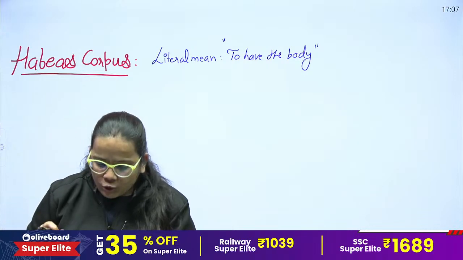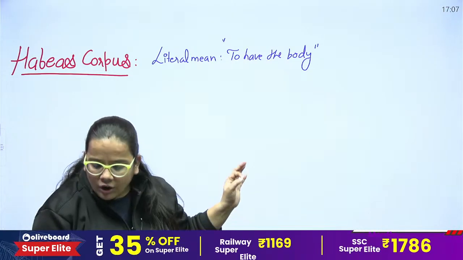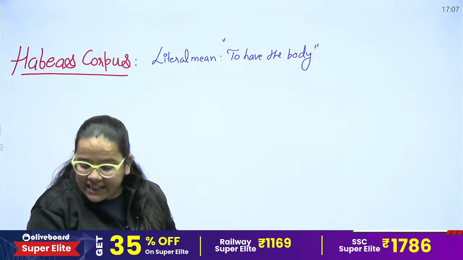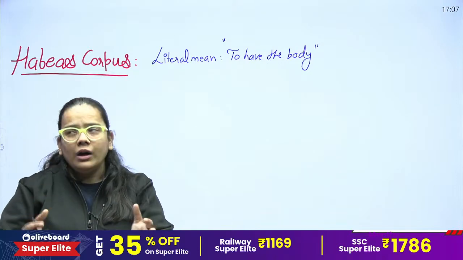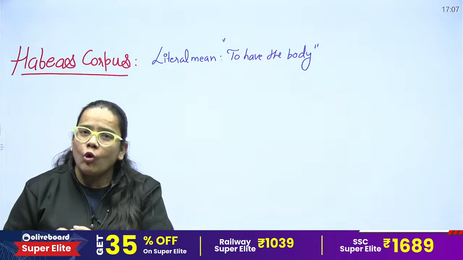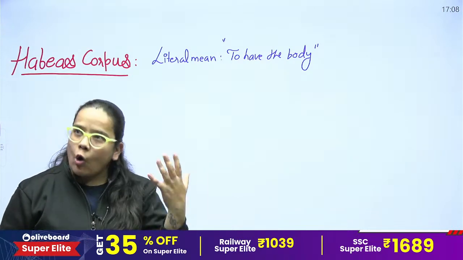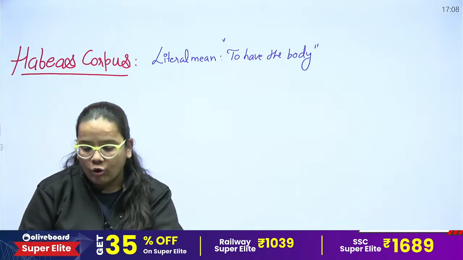Now, by the habeas corpus writ, the court can cause any person who has been detained or imprisoned to be physically brought before the court. The habeas corpus writ can be issued against any private person or any government official.